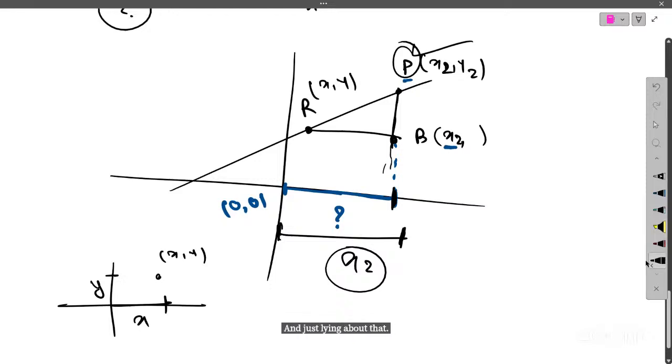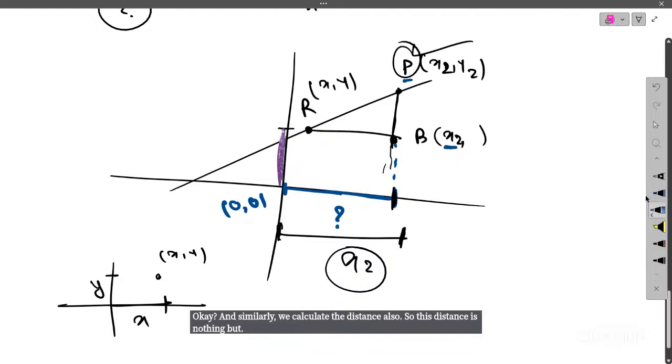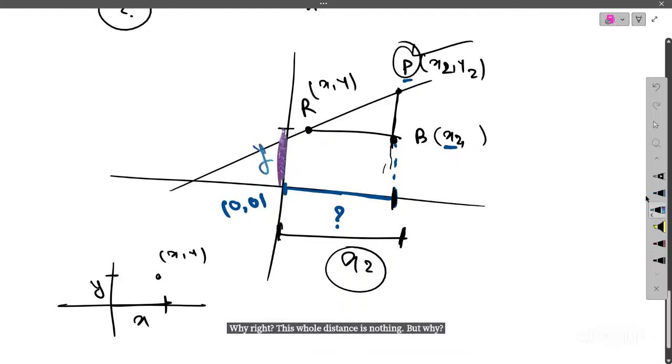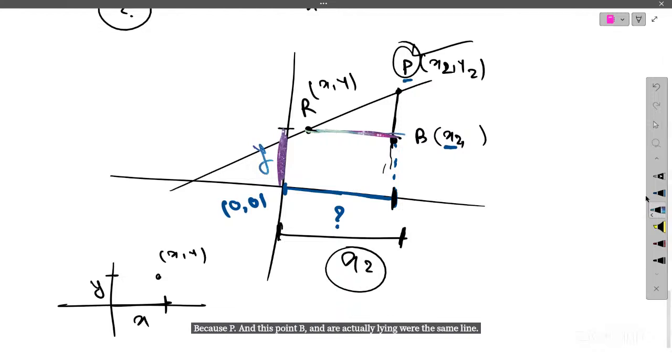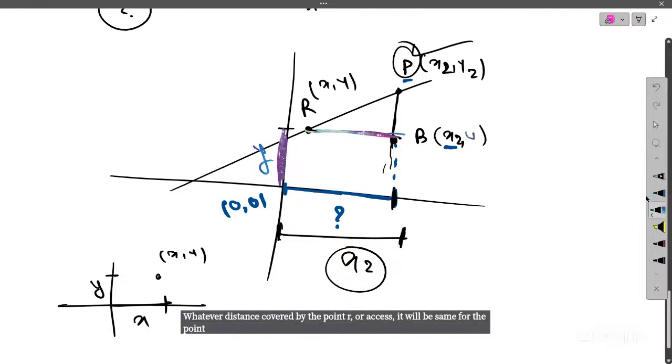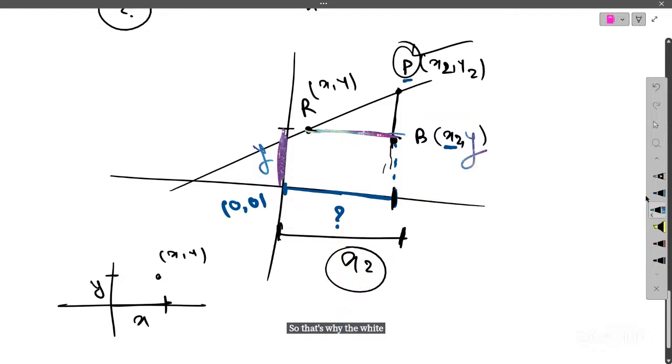Similarly, we calculate the y distance also. This whole distance is nothing but y, because P, this point B and R are lying over the same line. Whatever distance is covered by the point R over the y-axis, it will be the same for the point B also. So that's why the y coordinate is y. Okay, is that fine? Yeah, thank you.